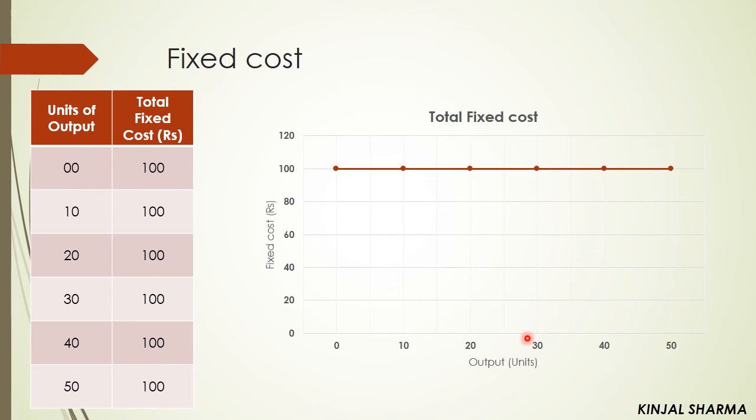If its output is 20 units, then also the fixed cost is 100. At 30, 40, 50 units also the fixed cost is 100. So as you can see, the total fixed cost curve is parallel to the x-axis, which means at any unit of production the fixed cost remains the same.